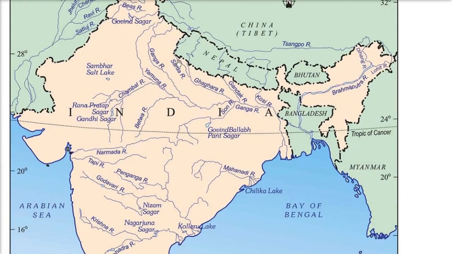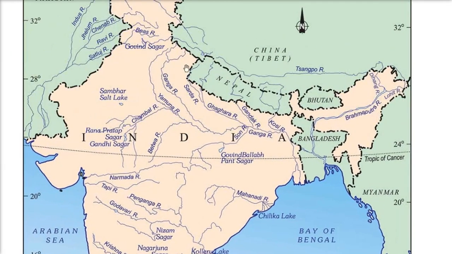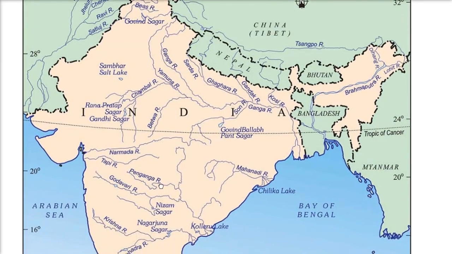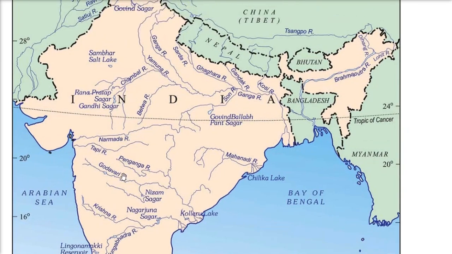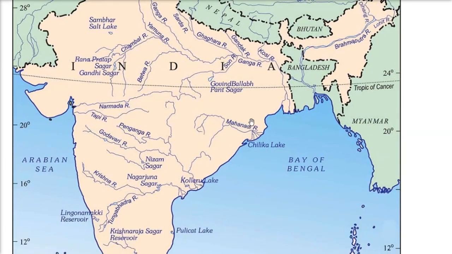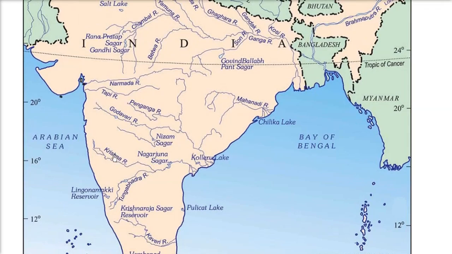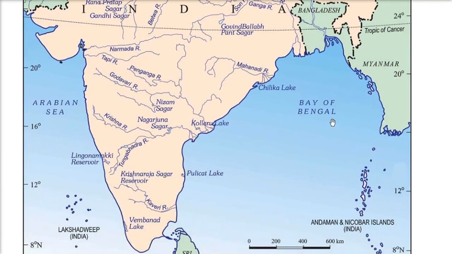Now these are the rivers which we call the Himalayan rivers. Then we have the peninsular rivers, like Narmada and Tapi, which go to the Arabian Sea. All others like Mahanadi, Krishna, Godavari, and Kaveri go into the Bay of Bengal.